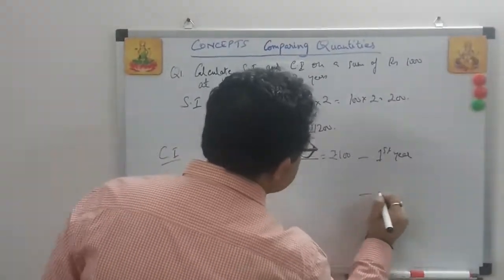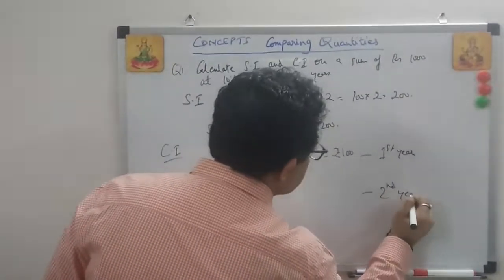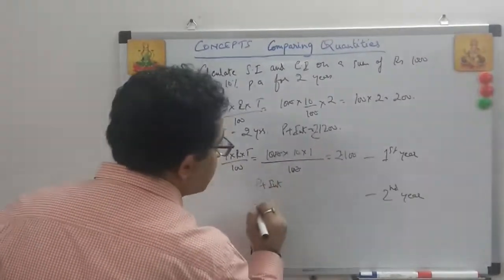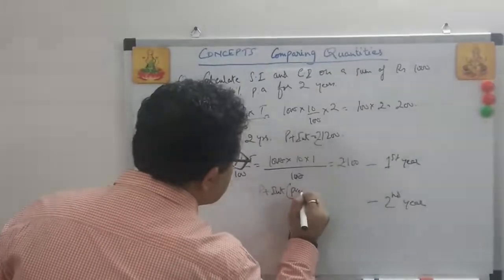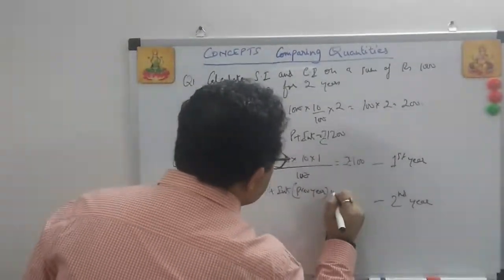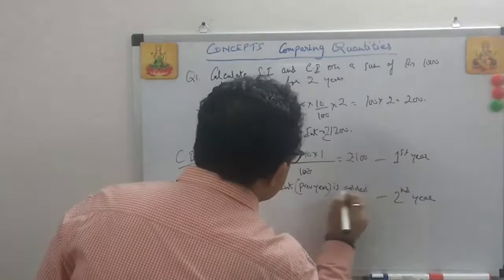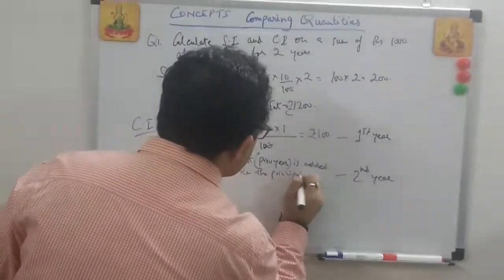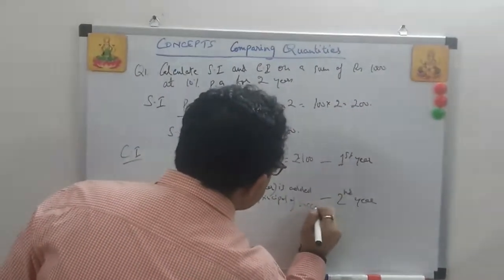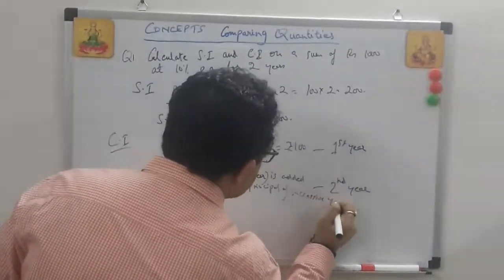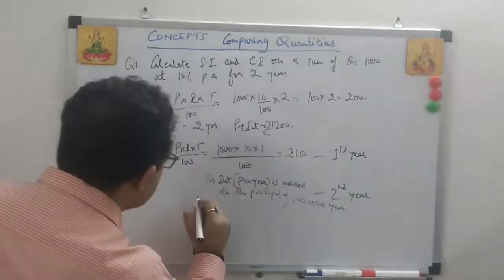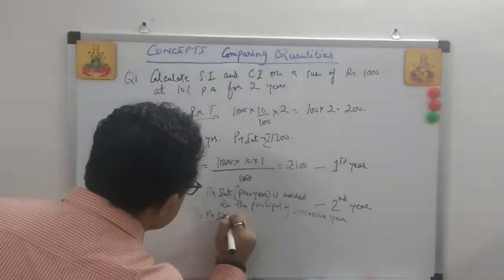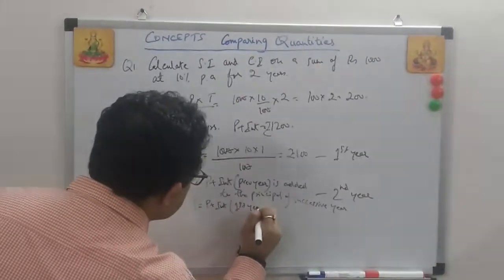So what happens in the second year? See, a beautiful thing which you will come to know. Principal plus interest. I told you the concept: the previous year's interest is added to the principal of the successive year. So what happens in the second year? The principal will be principal plus the interest of the first year.